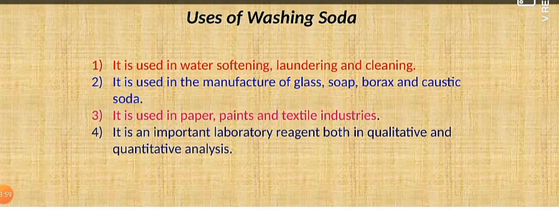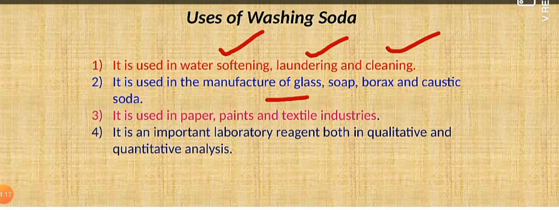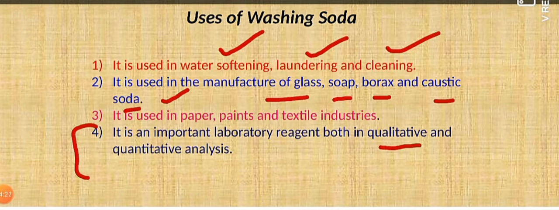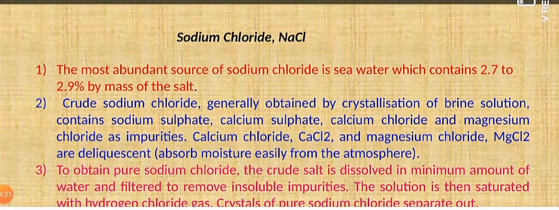Now coming to the uses of washing soda, that is, the daily life implementation of this washing soda. You know that it is used for washing purposes. It is used for softening of hard water, for laundering and cleaning purposes. In addition, it is used for the manufacturing of glass, soap, borax and caustic soda. It is also used in the paper, paints and textile industries. And the last important use is as a reagent for qualitative and quantitative analysis in a chemistry lab. So that is all about the important compound known as sodium carbonate decahydrate.